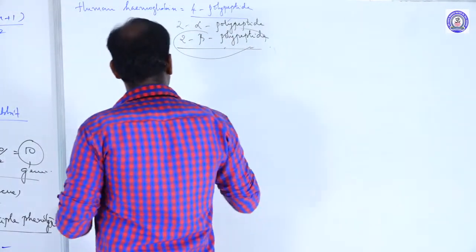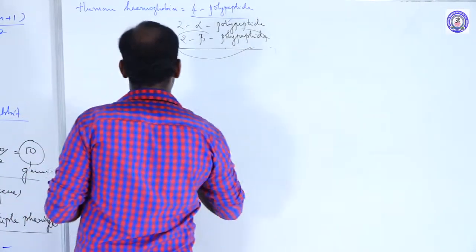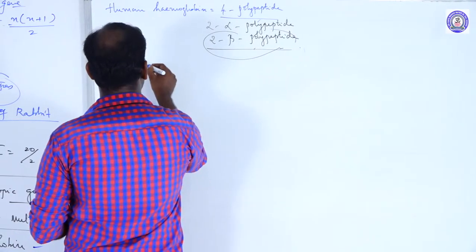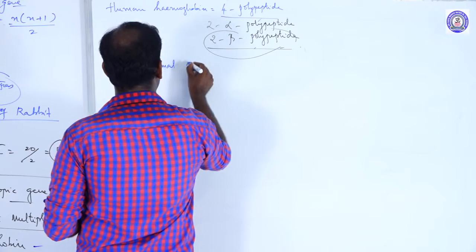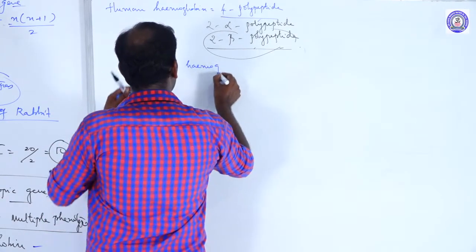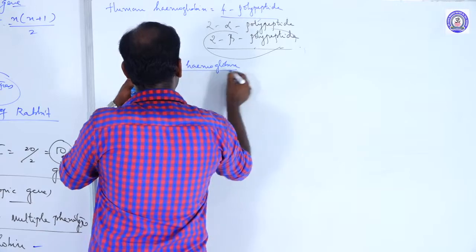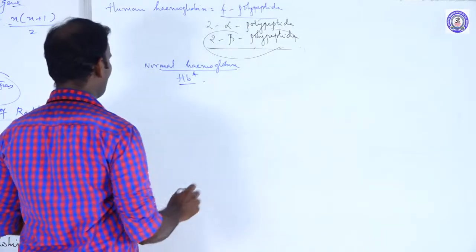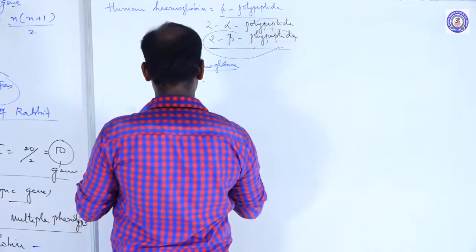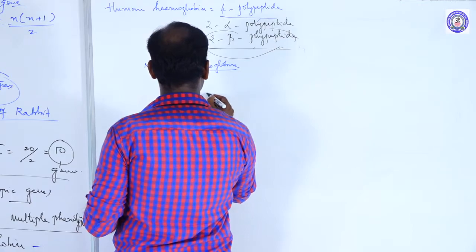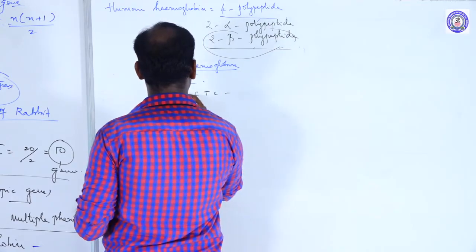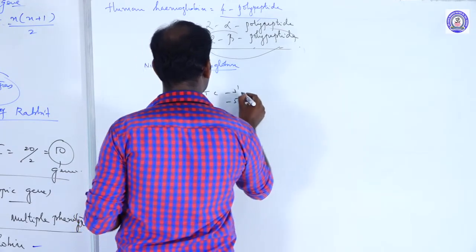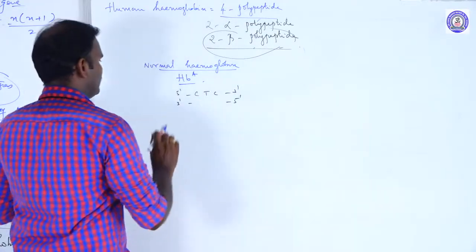For example, in normal persons, normal hemoglobin HbA is a normal gene. Let us consider the DNA CTC, 5 dash 3 dash, and 3 dash 5 dash. What is called a gene?